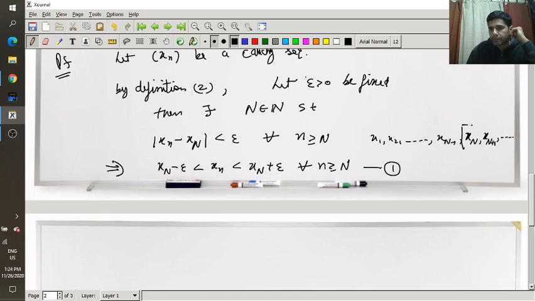These terms, these infinite terms. Can you see? This inequality will hold for all these infinite terms, right? From xN onwards, for the terms after xN. So xN minus epsilon is less than xn is less than xN plus epsilon, means for all n greater than or equal to capital N.